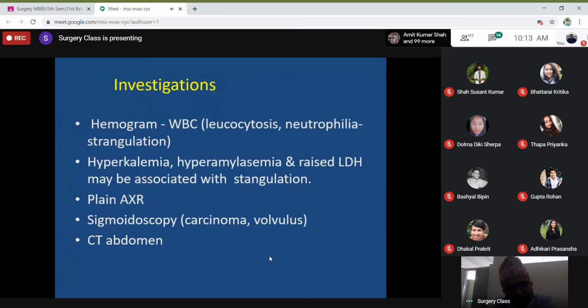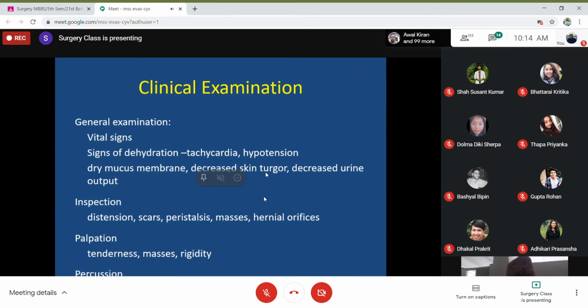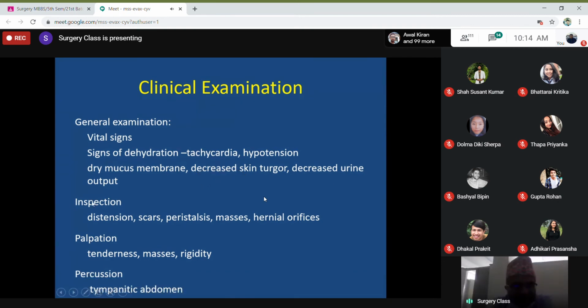Now, general examination. There is not much to be understood in this part. Usually, you have to do all the clinical examination, including general and vital examination. You have to especially look for the signs of dehydration like tachycardia, hypotension, mucous membranes, skin turgor, all those things. On inspection, never forget to look for the scars, for the mass and hernial orifices when you are suspecting intestinal obstruction. Then other things are usual.